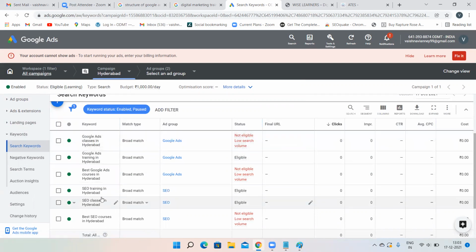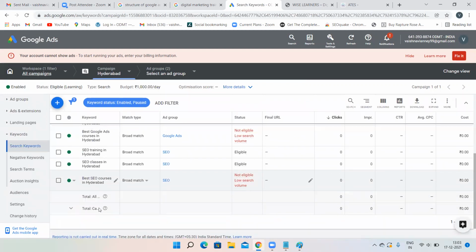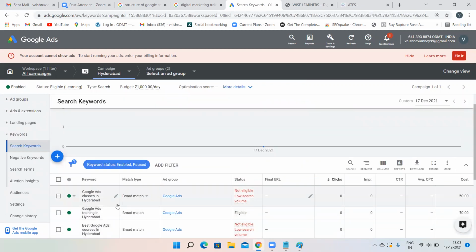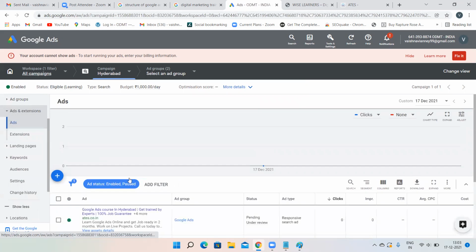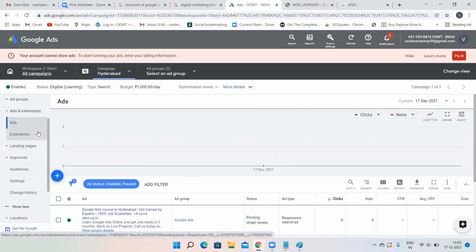What all keywords have we used? For Google Ads, we have used these keywords. For SEO, we have used these keywords. So all the keywords you will see over here in keywords. If you want to see the keywords, you have to click on keywords. If you want to see the advertisements you have created, you have to click on ads. When you click on ads, you will see all the ads you have created.